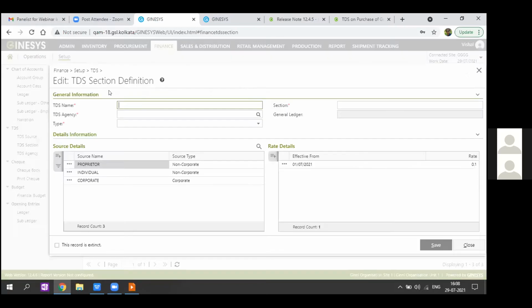As we can see, I have already defined a section for purchase of goods with the type selected as goods, where we can tag multiple sources for which TDS can be deducted, and with effect from 1st of July, the TDS rate needs to be defined here, that is 0.1%. For all the different sources, we need to select them here separately and define the TDS rate.